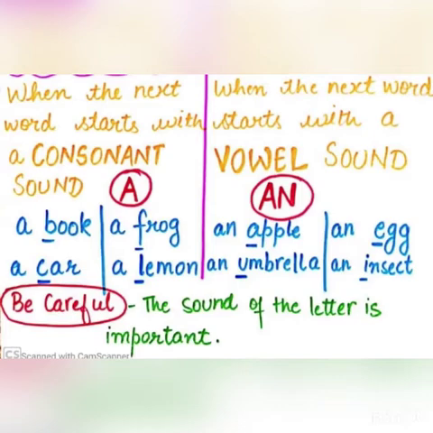And the next example is an umbrella. In this word, you can see that we are using the alphabet U, but we are getting the sound of vowel A. So that's why we have written an before that. Okay, and the next examples are an egg, an insect. So students, you have to be very careful because the sound of the letter is very important. Only because of this do we know what we have to write before that word, either a or an.